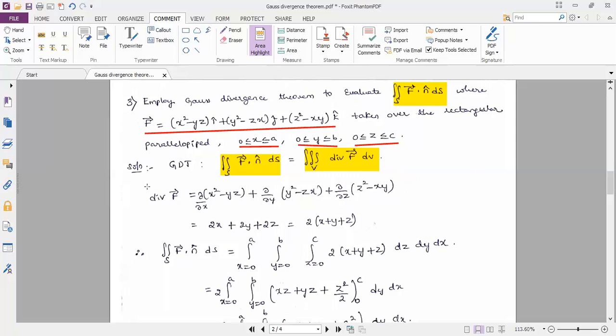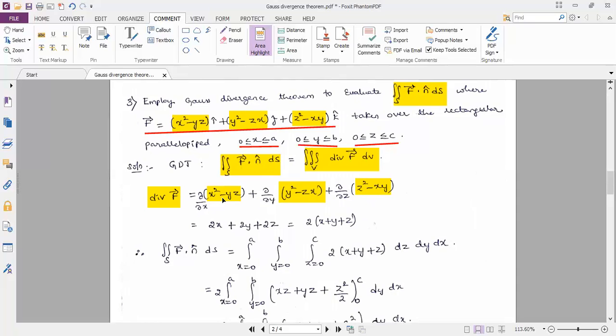Finding divergence of vector f, it is dou by dou x of f1, component f1 is x square minus yz, observing the i component from vector f, plus dou by dou y of f2, that is the j component, which is y square minus zx, plus dou by dou z of f3, z square minus xy, the k component is f3.